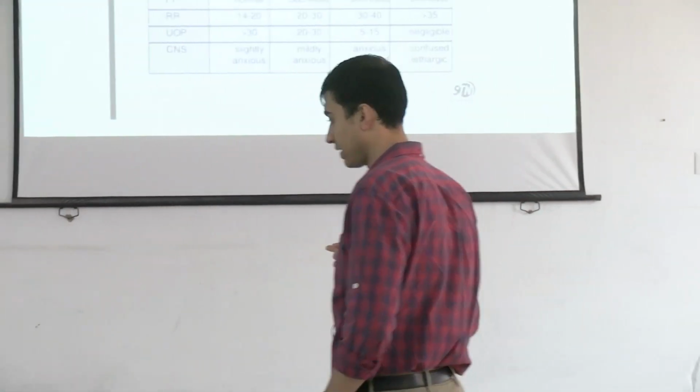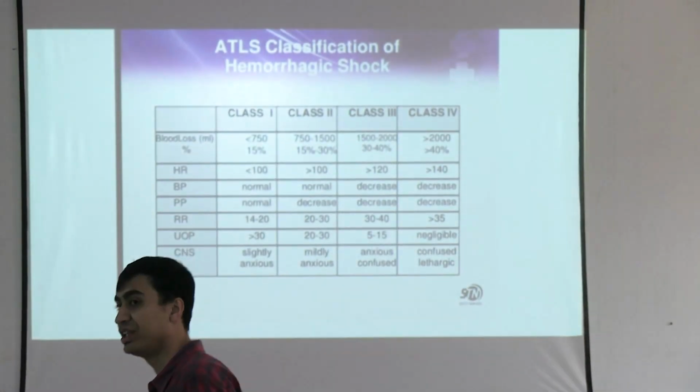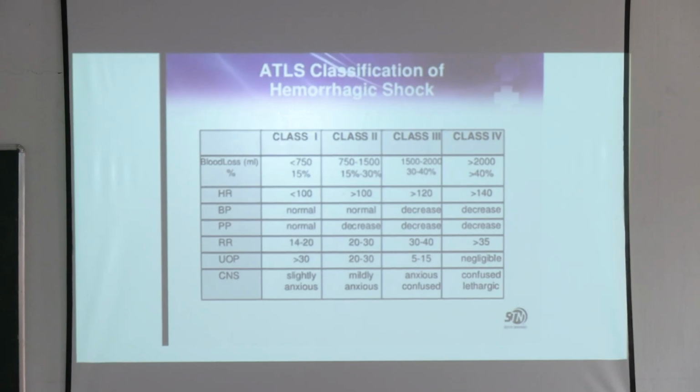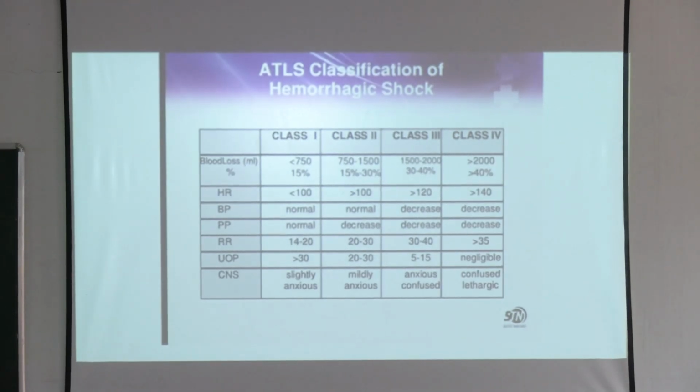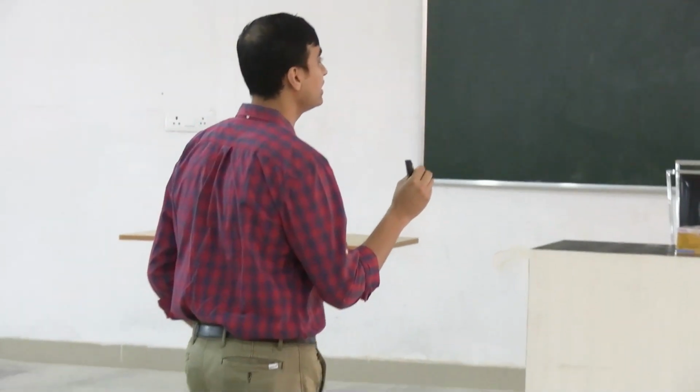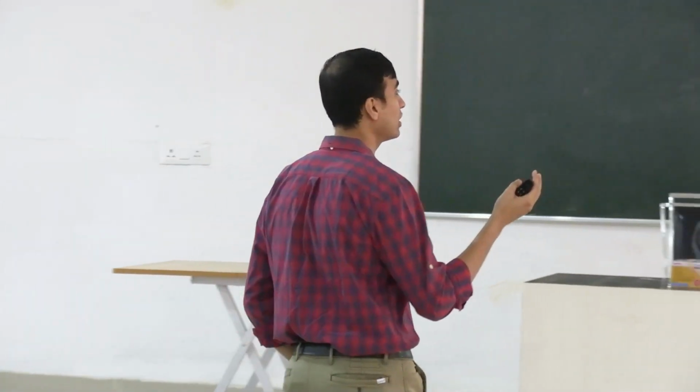Class 3 shock means the patient has already lost over 1.5 liters of blood. So that is almost 30 to 40%. This is also seen in orthopedics, but now if this patient comes to you in emergency, you have to act very fast. The heart rate is way above 120, the blood pressure starts to decrease, your pulse pressure starts to decrease, your respiratory rate increases a lot, and the urine output also reduces.